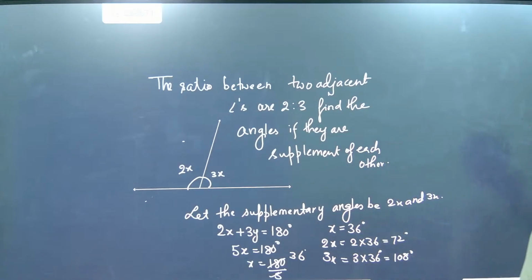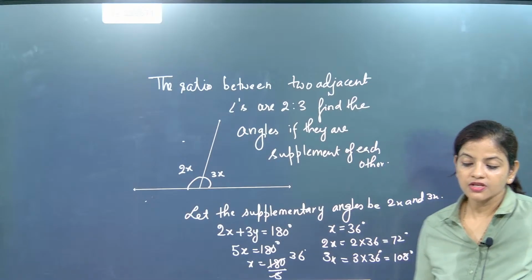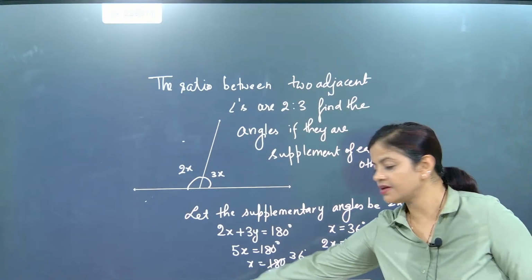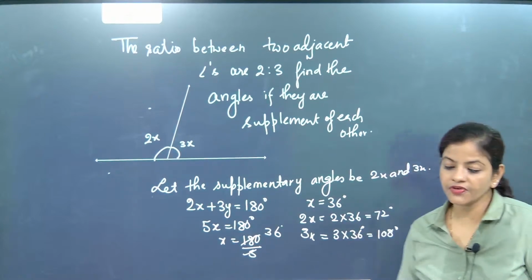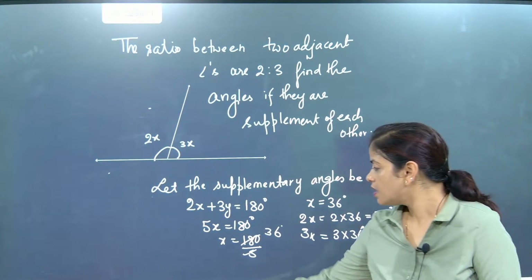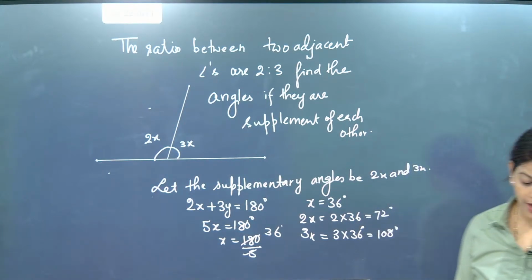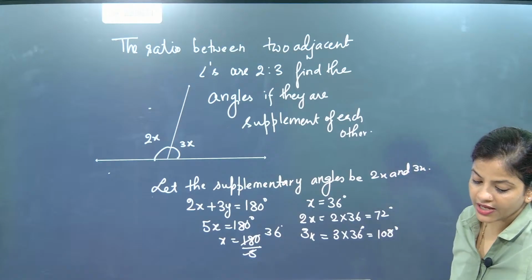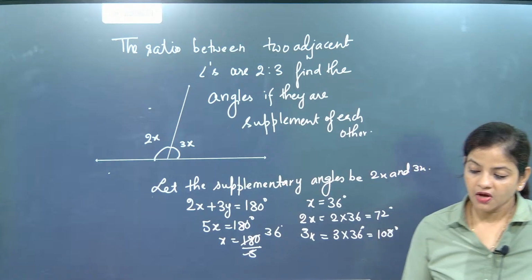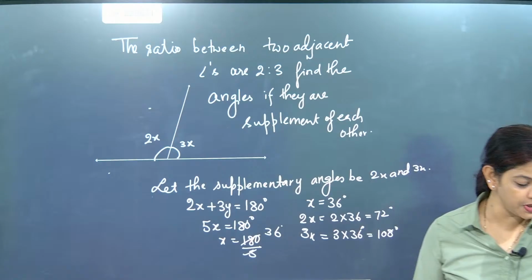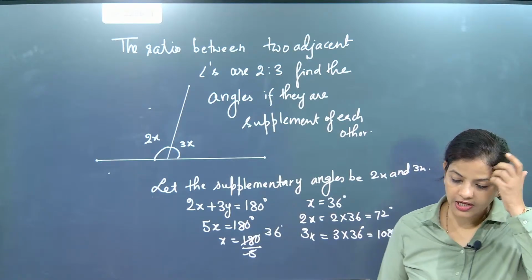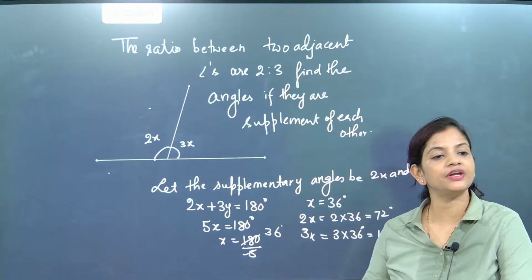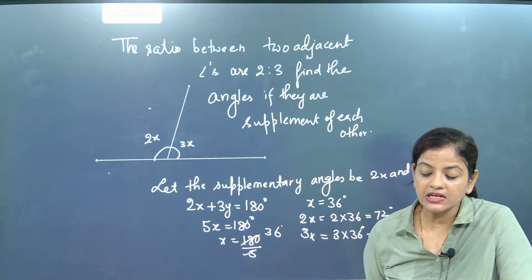Did you get the answer? Did you find the class interesting? Come on, children, tell me. So this is the way to solve. Please note down how the sum of the two angles is coming like this. Wow, very good. Super. The correct answer is that only. Absolutely correct. Slowly, I will be teaching lines and angles and I will clear all your doubts.